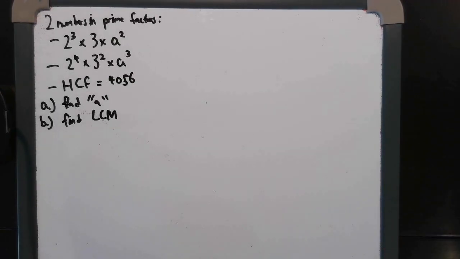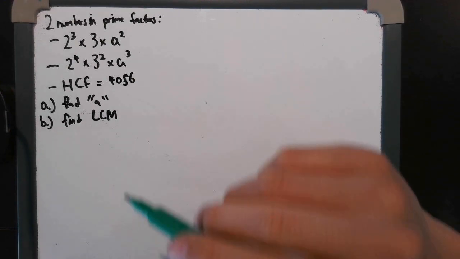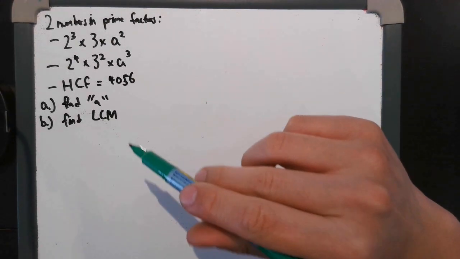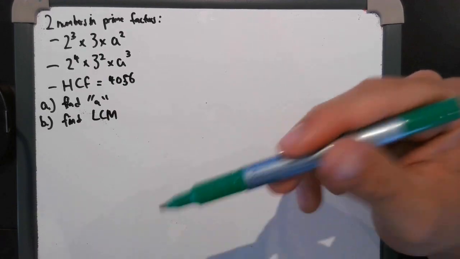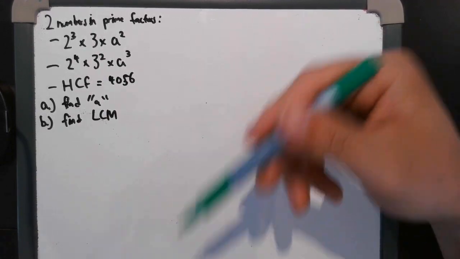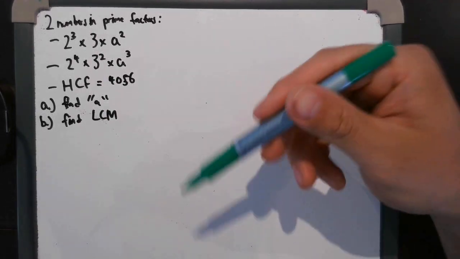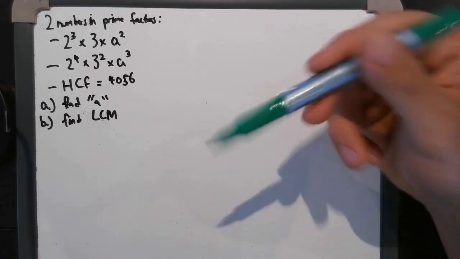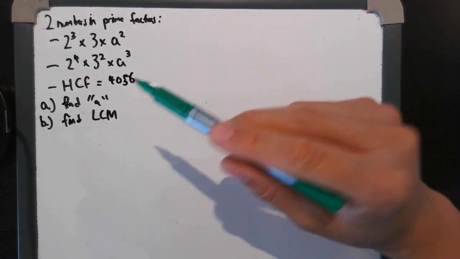Okay, for those of you who made it this far, we got a little bonus AQA question for you. So it's to do with prime factors, HCF, and LCM, highest common factor and lowest common multiples. I'll just be saying that and writing that to just kind of save time and save effort, okay?